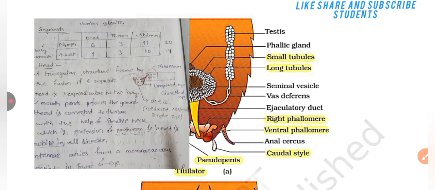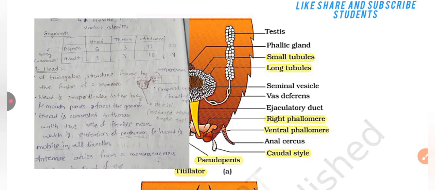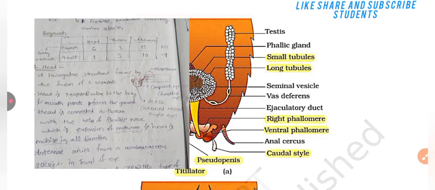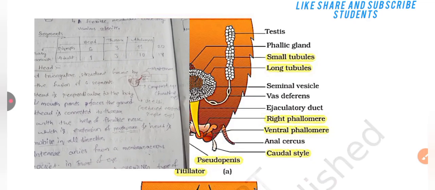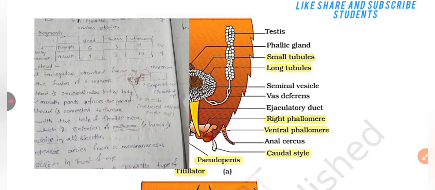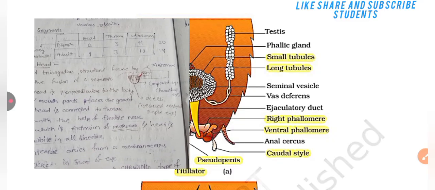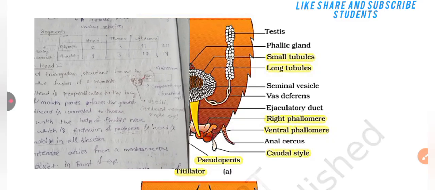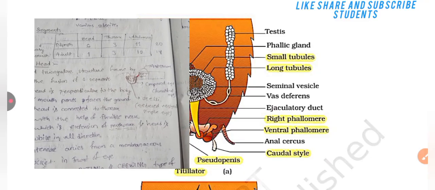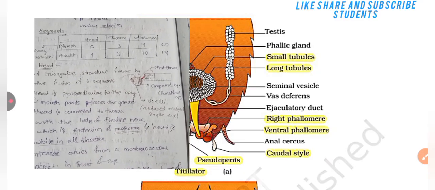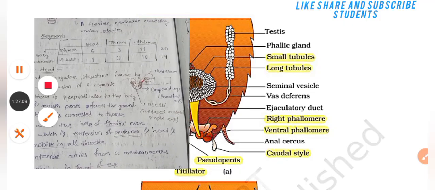Segments in nymph and adult. Nymph is the young stage of the cockroach. In nymph, head is 6 parts, thorax is 3 parts, abdomen is 11 parts. Total 20. But in adult, head is 1, thorax is 3, abdomen is 10. Total 14.